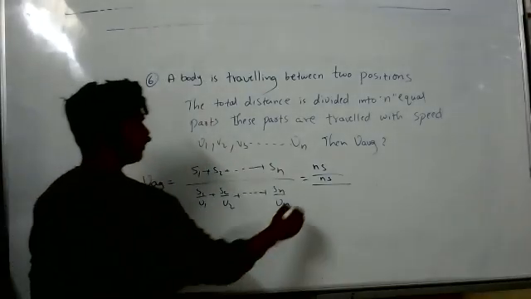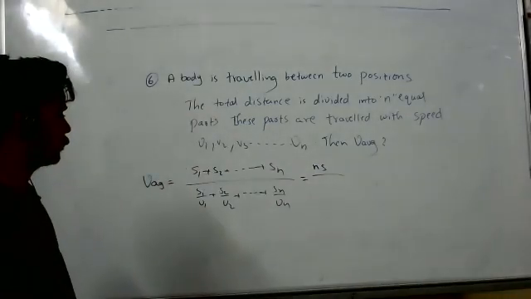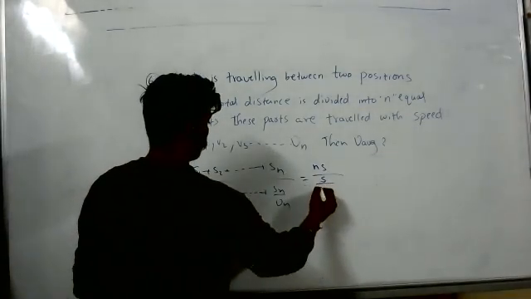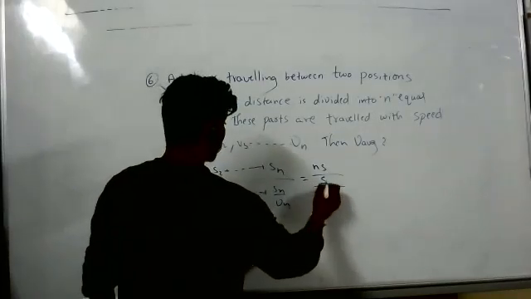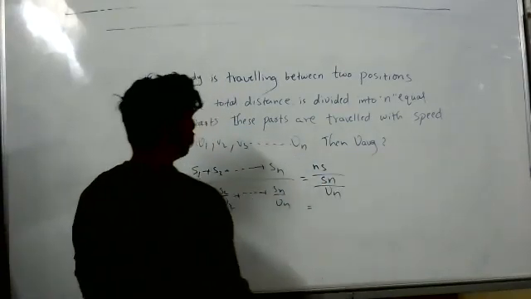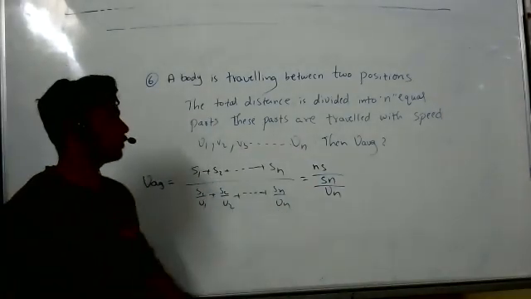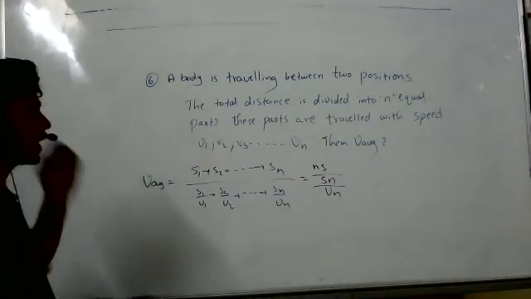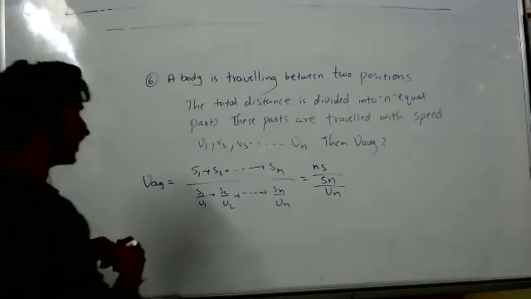Sir, like that it won't be. It is S1 by V1, which is nothing but S by V1. Yes, sir. Correct. Sn by Vn. Yes, sir. Because it's the same for all intervals, right? So S and S will get cancelled. So it will be N by sigma 1 by Vn. NS will get cancelled, so 1 by Vn, right?